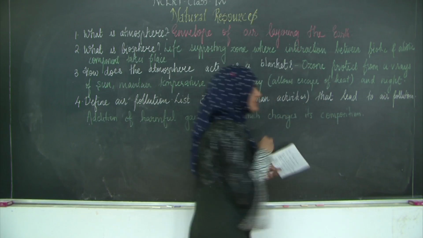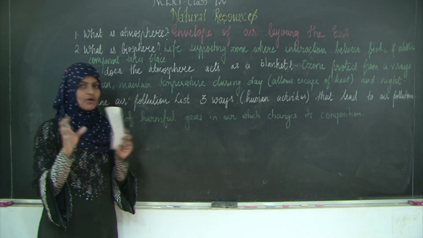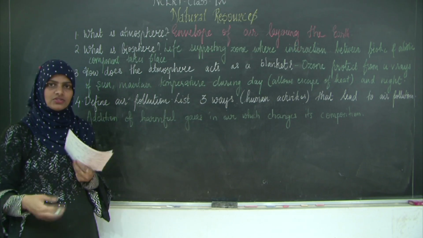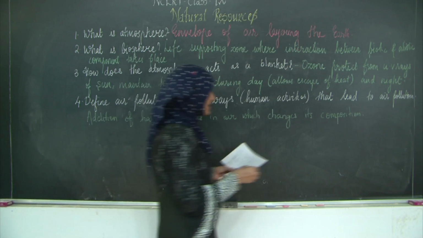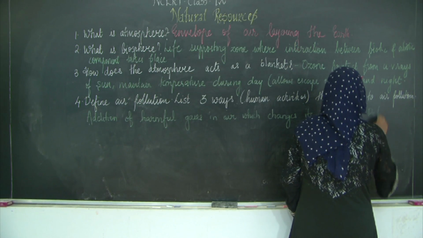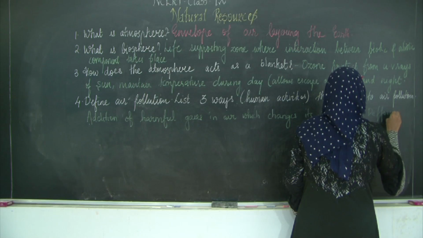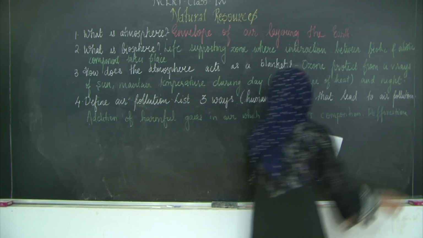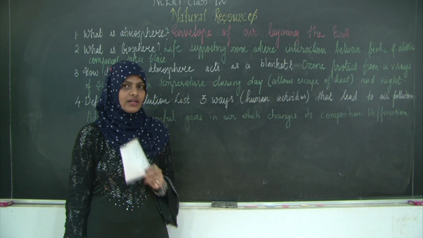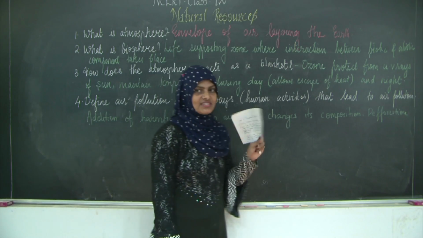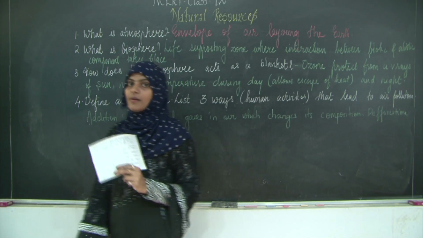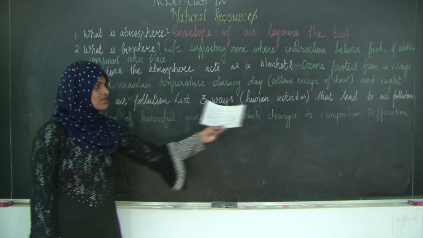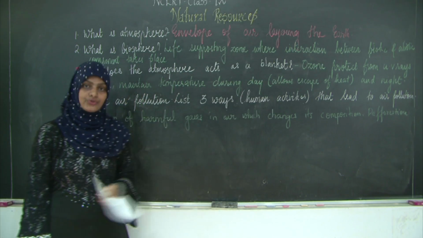And the human activities, we need to take care. The question asks about human activities, 3 ways which lead to air pollution. First is deforestation, right? Over here I cannot write degradation of biotic components. Remember, one of the ways by which air gets polluted is natural degradation of plants and animals, but I cannot write it down. Why? Because it is given that you need to write human activities.